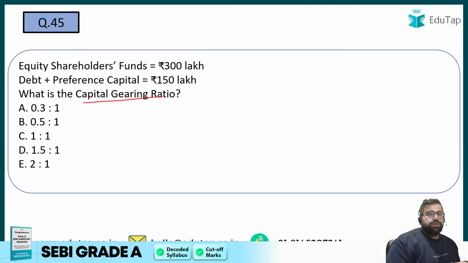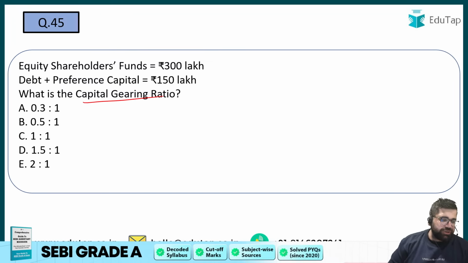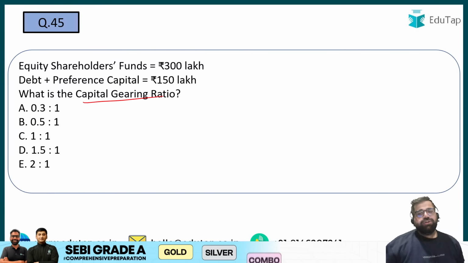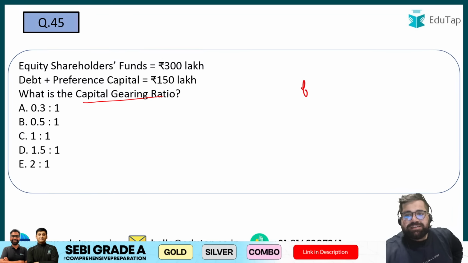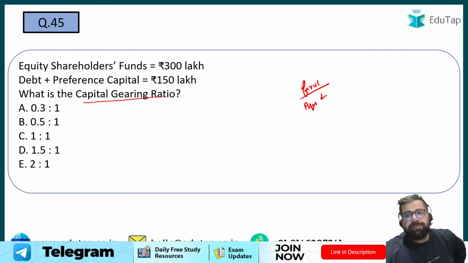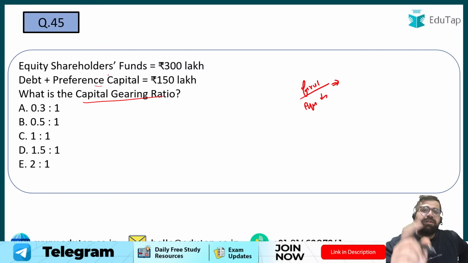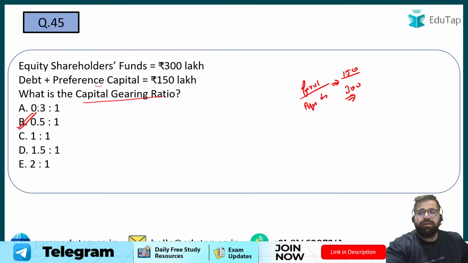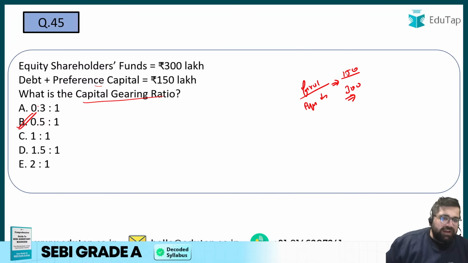Now, if you are not able to solve this, then you have not studied ratios. Please try to solve this question. Capital gearing ratio, I have told you, the fixed obligation capital will be written in the numerator divided by your equity share capital. Preference also has a preference dividend which is fixed. So I will take 150 in the numerator, 300 in the denominator. My answer will be option number B straight away. Right, 0.5 is to 1.